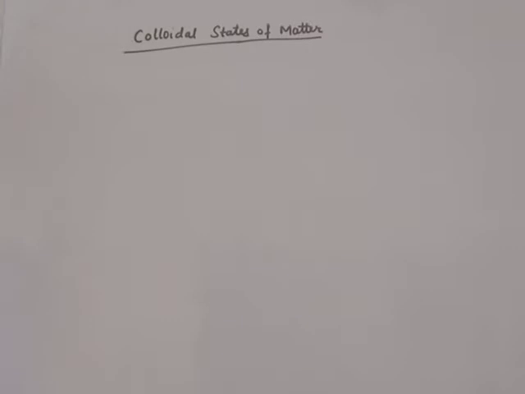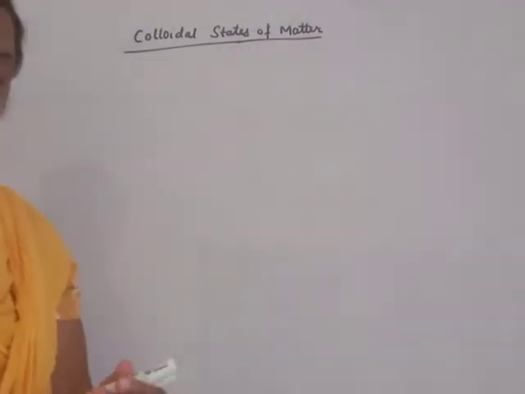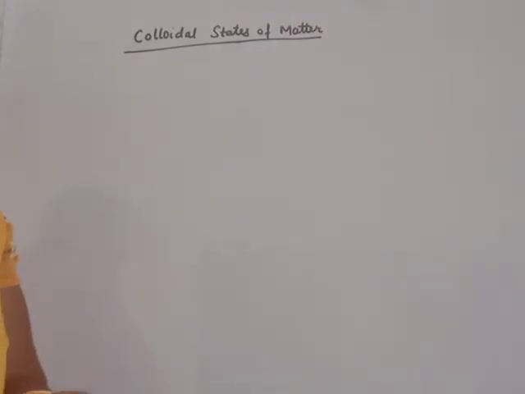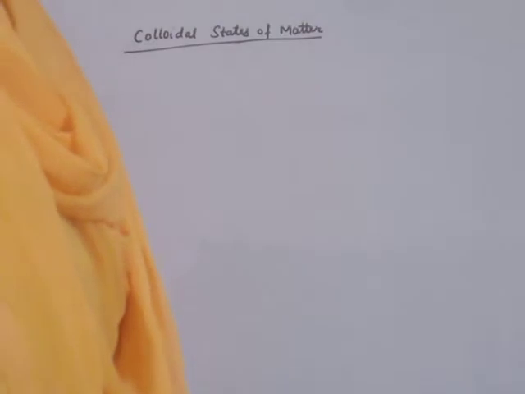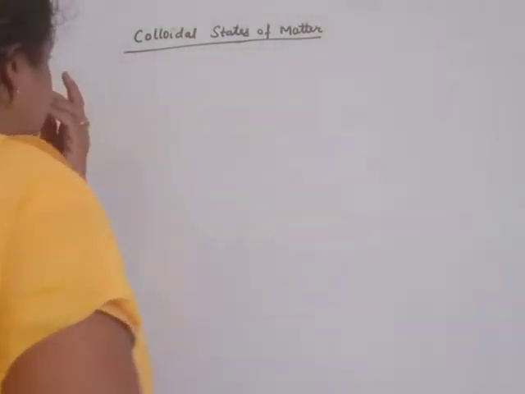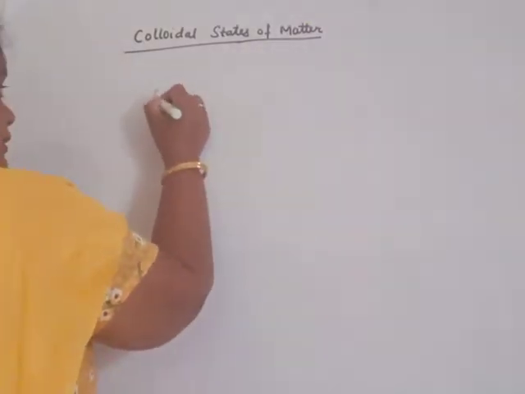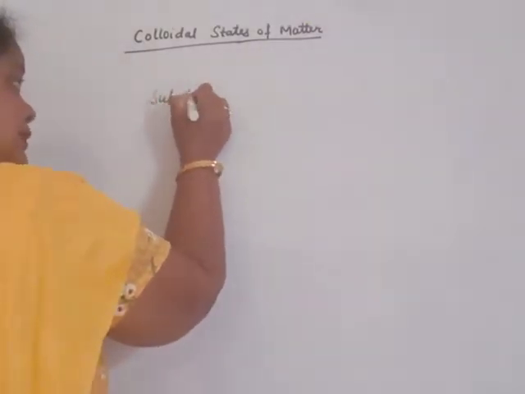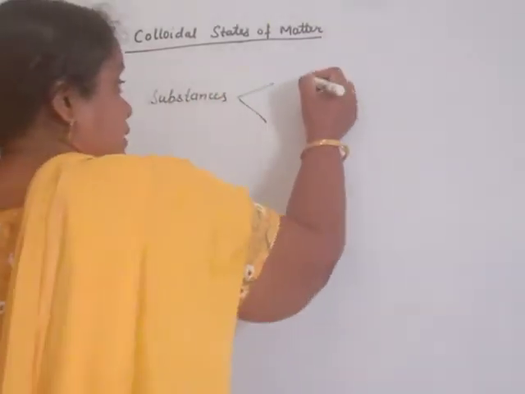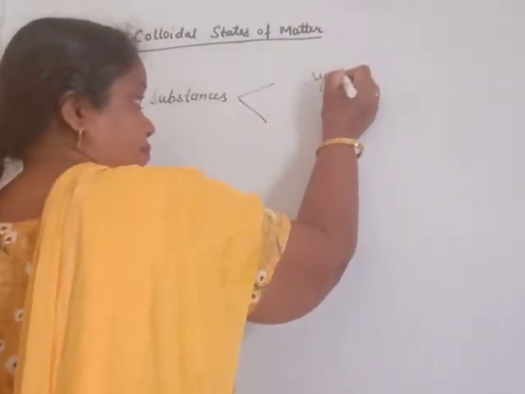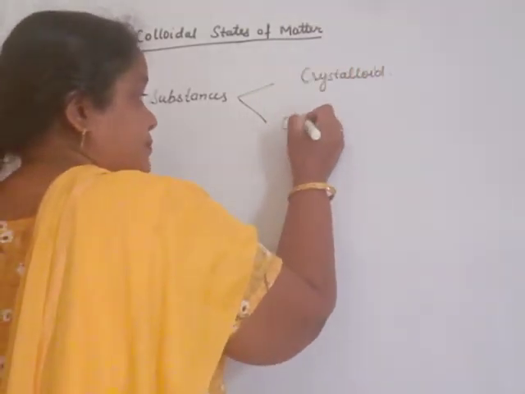Dear students, today we will discuss the colloidal states of matter. Beta, the colloidal state of matter was explained by a scientist, Graham. Graham divides substances into two parts. The first one is the crystalloid and the other one is the colloid.